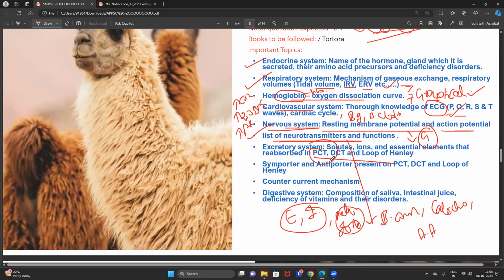Where the toxic substances can be excreted, where the sodium glucose symporters are present, where the sodium potassium chloride symporters are present, where the antiporters are present, where water can be reabsorbed more, where potassium can be reabsorbed more. What is chloride shift? What is the reverse chloride shift? These kinds of questions we can expect in the matching again in the excretory system.